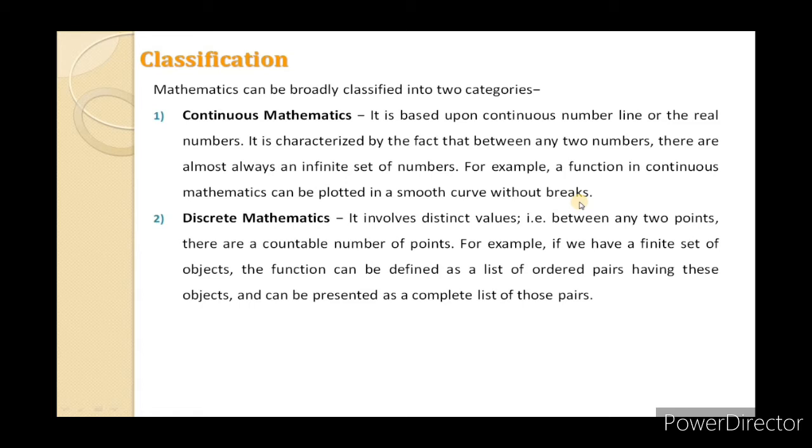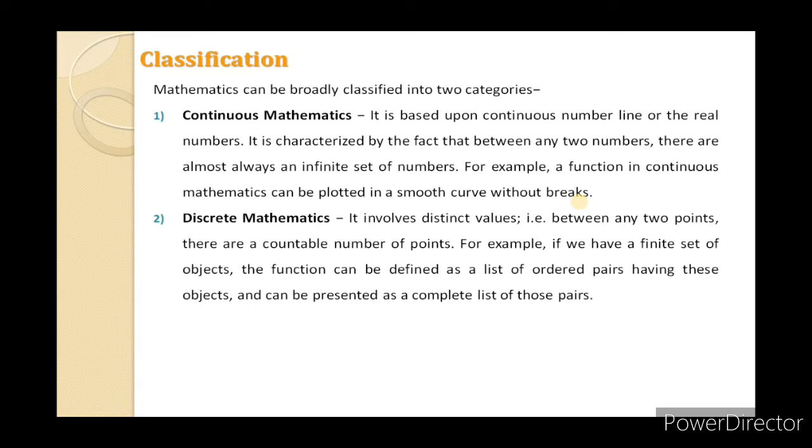We are already familiar with this graph. If we observe the graph of sine or cosine, they change in a smooth nature, meaning between any two points we can observe an infinite number of values. That is what we call continuous.